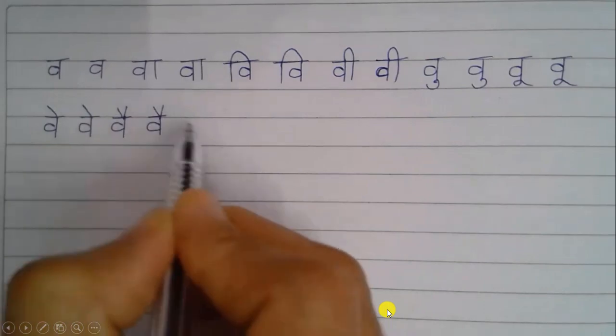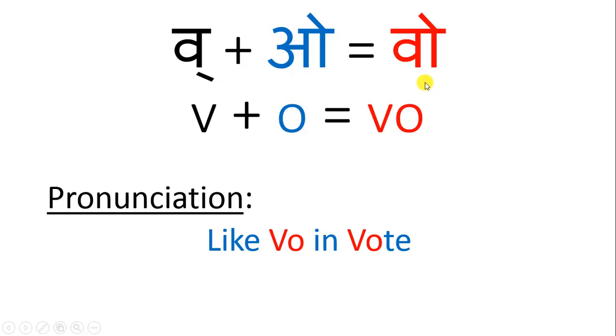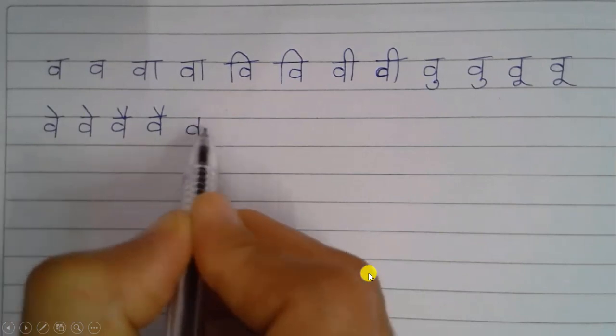Okay, the next sound is wo, and wo is obtained when you add V to O. V plus O equal to wo. And wo is pronounced like VO in vote. Okay, and wo is written like this.